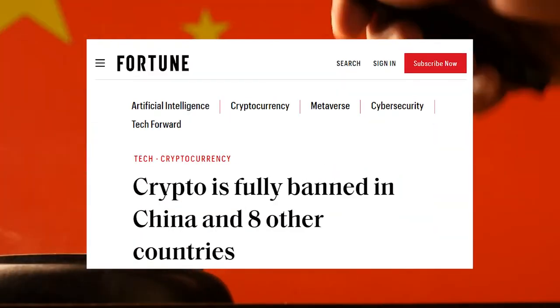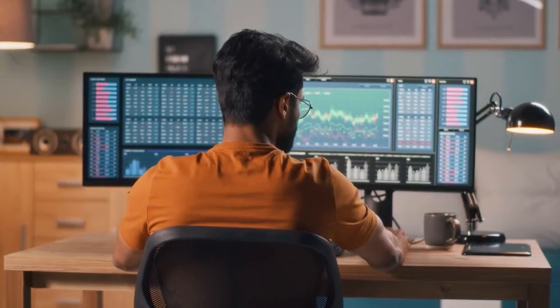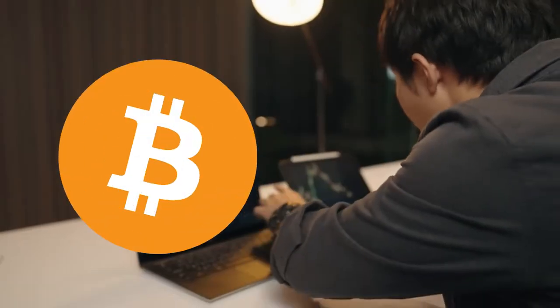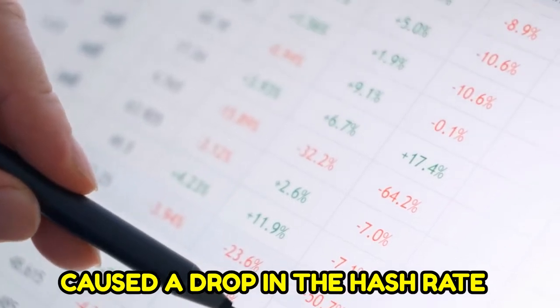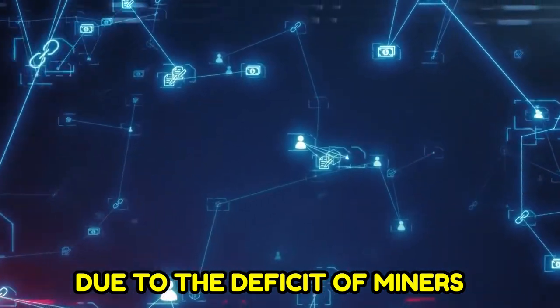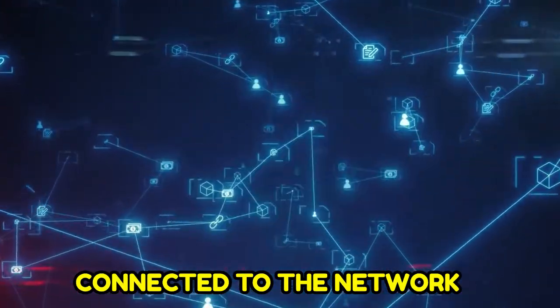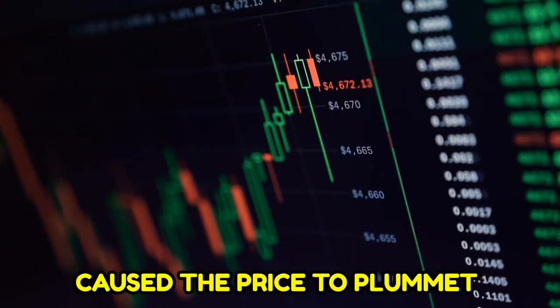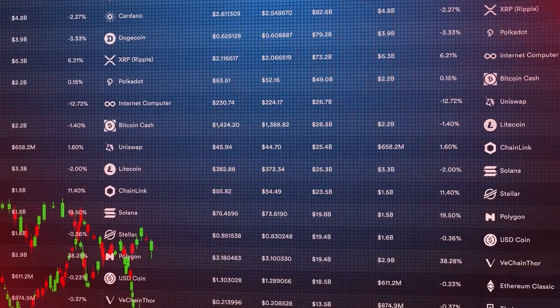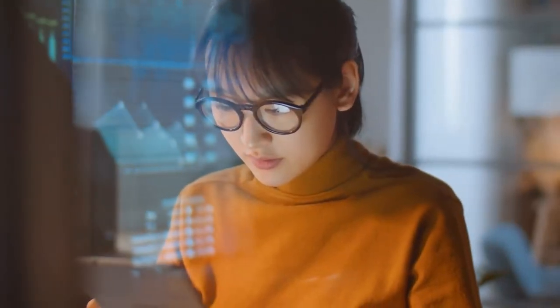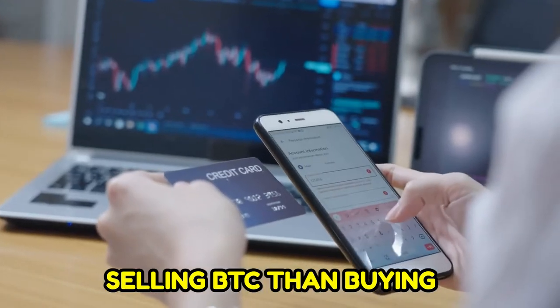As shown in the report by Coinmetrics, the price went from USD 45,000 to USD 30,000 a few days after the Chinese government's announcement. These measures not only influenced the confidence of BTC investors and users in general, but also caused a drop in the hash rate due to the deficit of miners connected to the network. All this caused the price to plummet due to reduced demand and increased supply. In other words, in the face of uncertainty, there were more people selling BTC than buying.